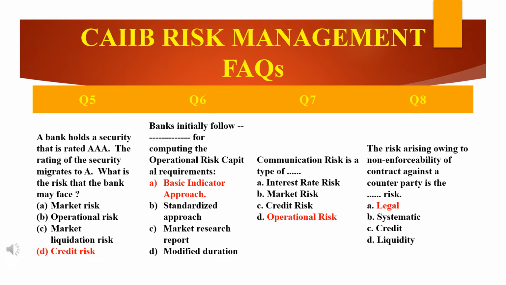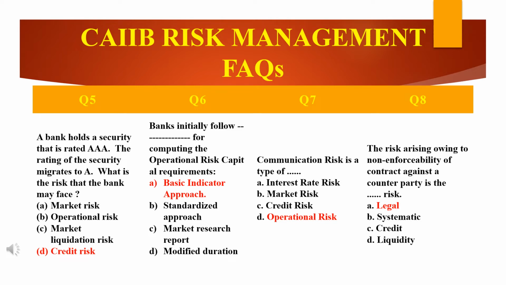Interest rate risk. Second comes market risk. Third comes the credit risk. Fourth is the operational risk. So the answer for this is the last option, D, operational risk. Why? Because this is the risk of losses arising from inadequate or failed people, process or systems and external losses.